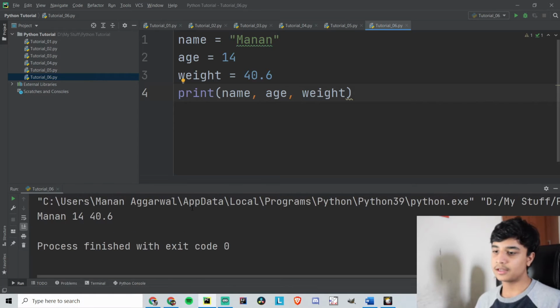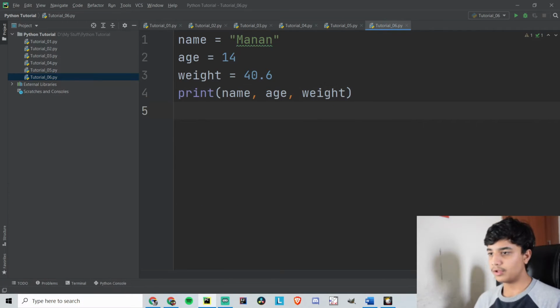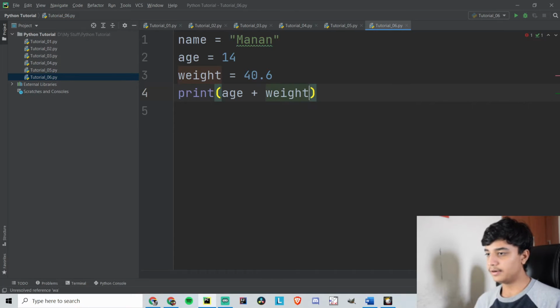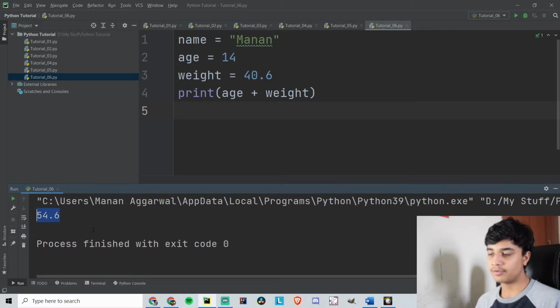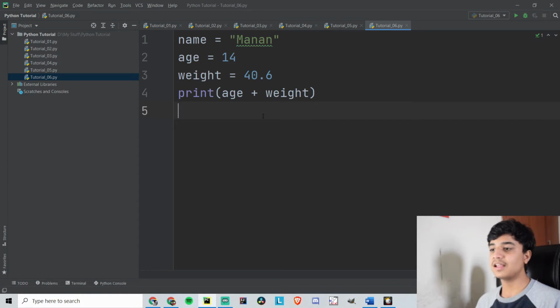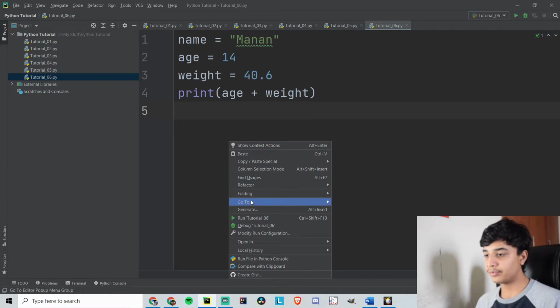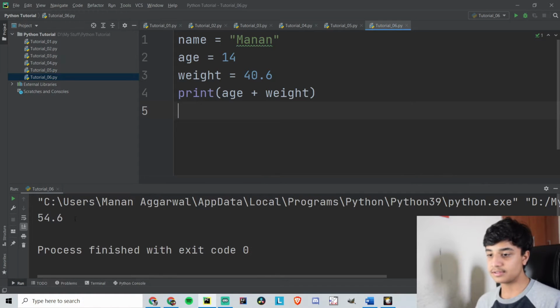This thing is pretty clear, like what is new in that. If you know that we can add variables, right? I can add my age and weight, and then it will return me some value and it will be in float. What if I want this in integers? I don't want this 6 in the last, I just want the integer.